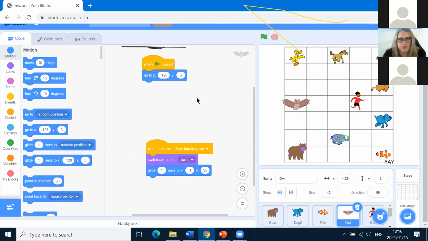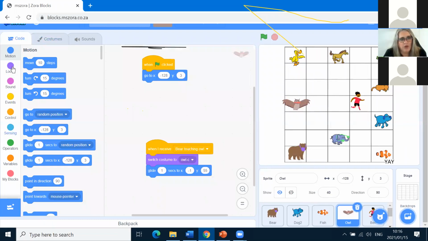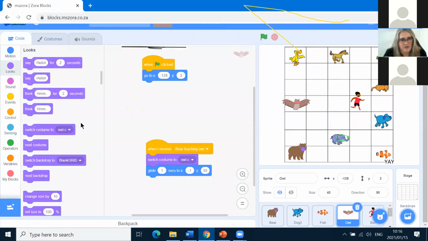Now, apart from that, we also want to change the costume. We want to make sure bird has the right costume, owl has the right costume. So I'm going to use owl A. Can you see there's owl A? So in my code, I'm going to go to looks, switch costume to owl A.